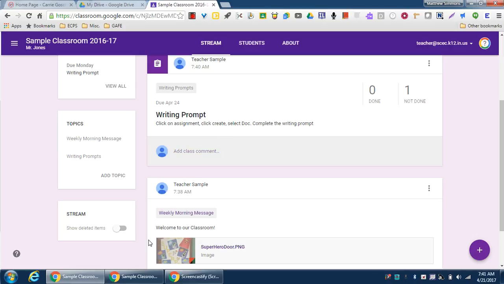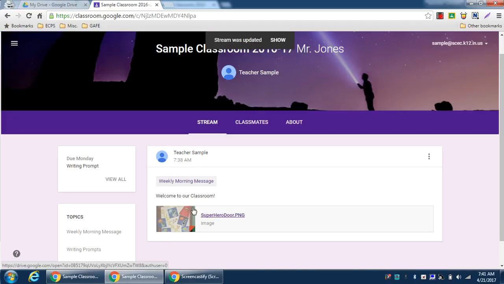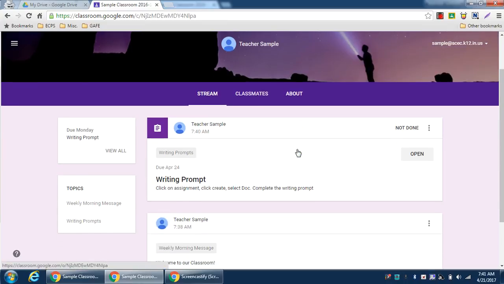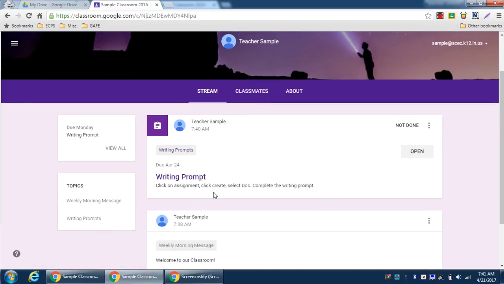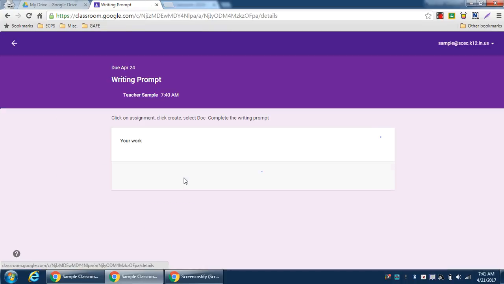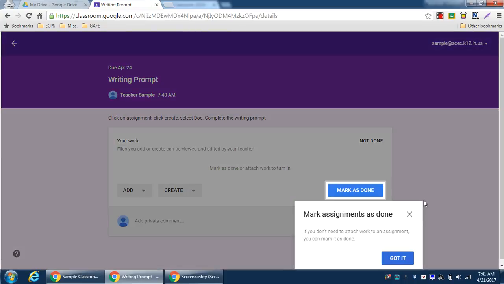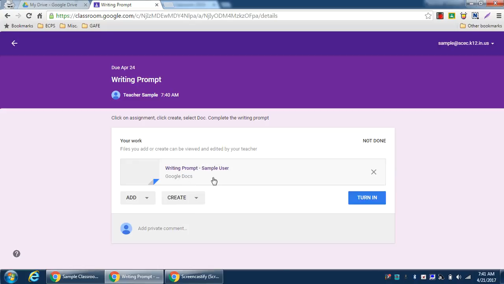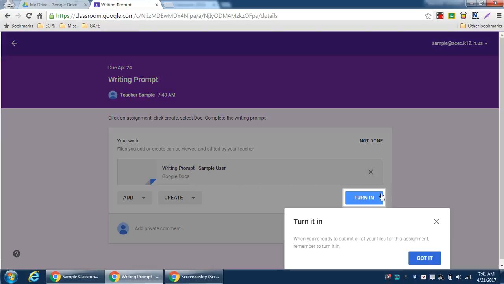Let me go ahead and show you what that looks like from the student side. So here's the student. We're going to go ahead and refresh our screen. There's my writing prompt. So click on the assignment, click create, select doc, complete the writing prompt. So I'll click on this. Not a problem. The directions say click on create and then click on doc. So I go ahead and click on that, and what it's doing is creating that assignment for me, which is pretty neat.